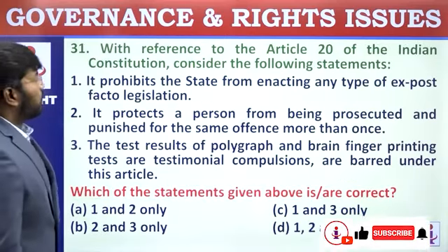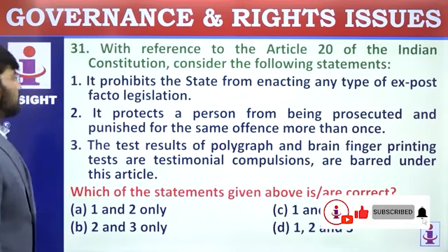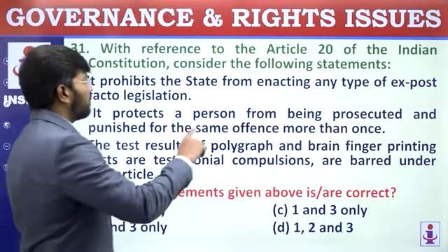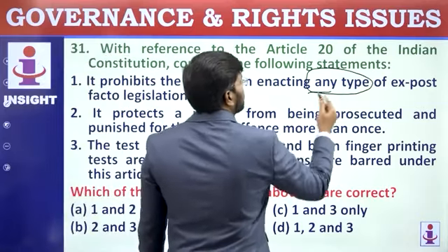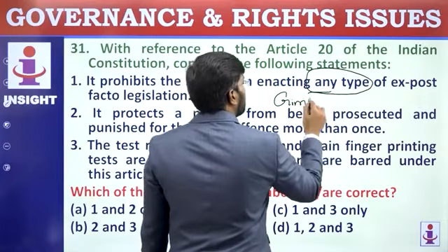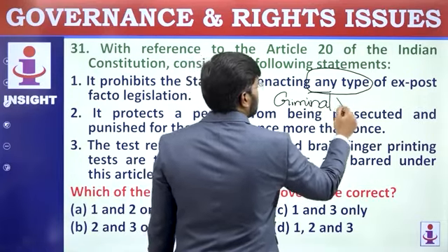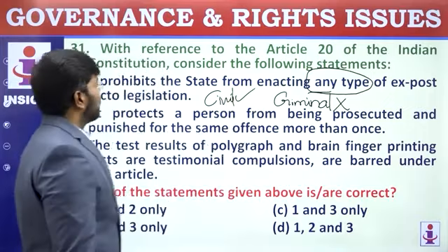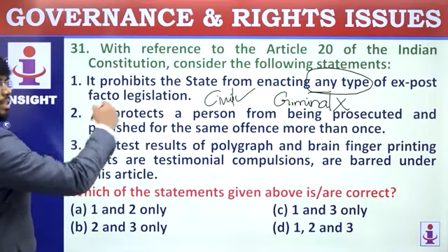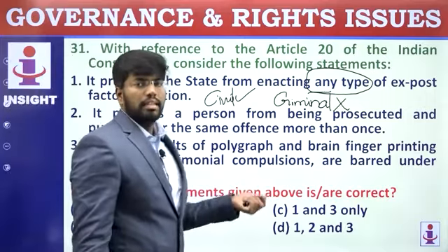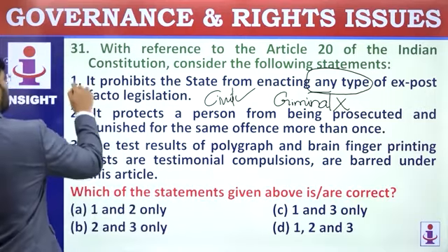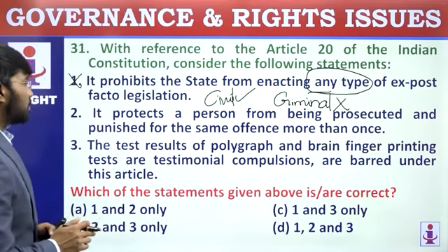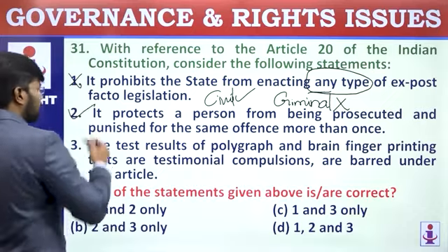With reference to Article 20 of the Indian Constitution, consider the following statements. It prohibits the state from enacting any type of ex post facto legislation. See, Article 20 prohibits not any type. Criminal offense cannot be done ex post, that is retrospectively, but civil can be done. So, civil legislation can be implemented retrospectively. So, first statement is wrong. Read the second statement. It protects a person from being prosecuted and punished for the same offense more than once. Yes. Second statement is perfect.